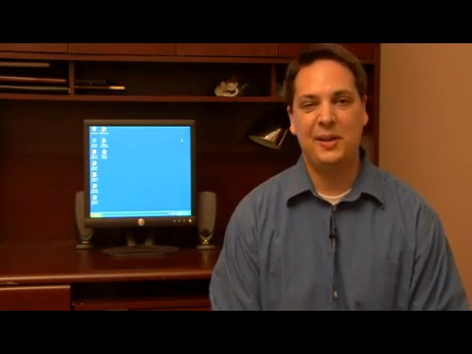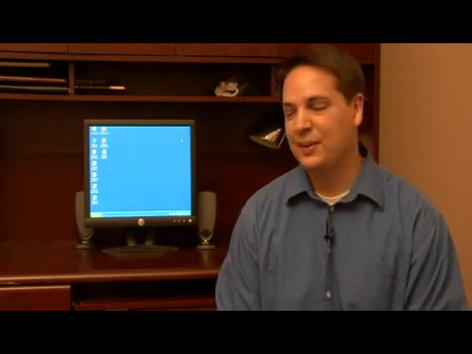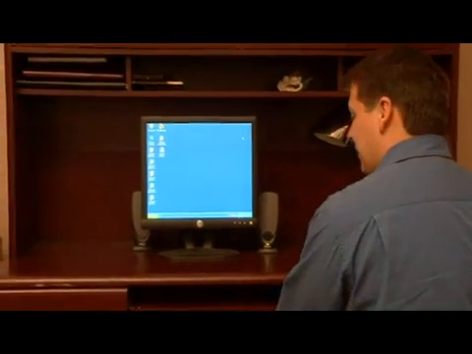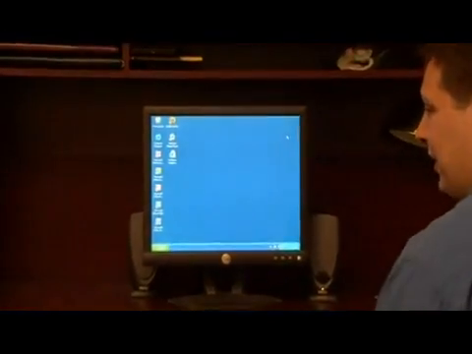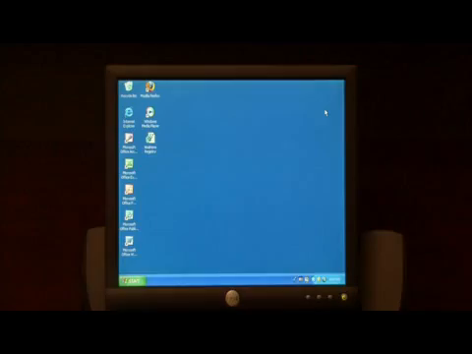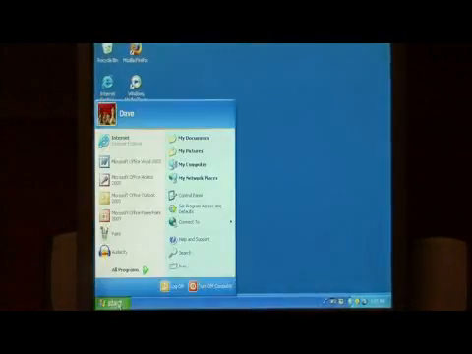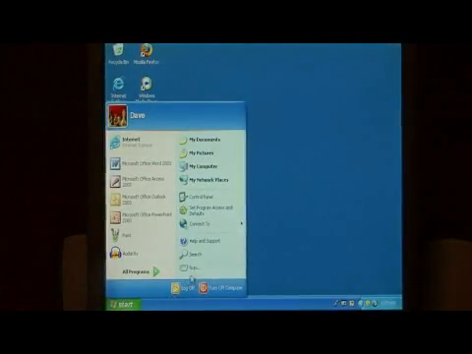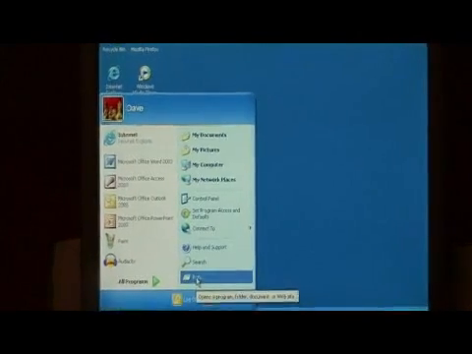Today I'm going to show you how to make your computer restart faster. The first thing we're going to do is turn off all of the programs that run when your computer starts up. They'll stay running, and then when you go to restart, it has to wait for those to die before it can turn off your computer.